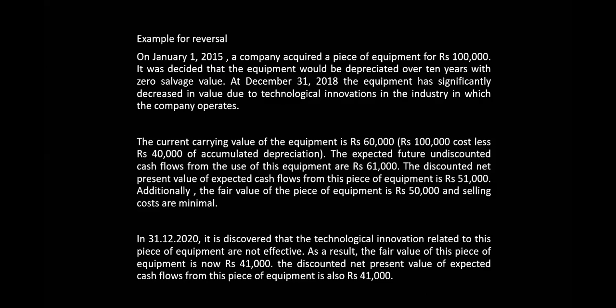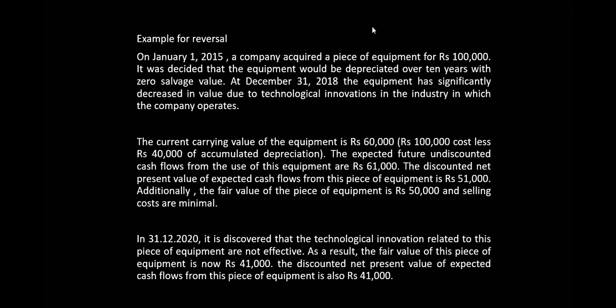At December 31st, 2018, how many years? 2015, 16, 17, 18. 4 years later, there is a significant decrease in value due to technology innovation in the industry in which the company operates. So technological change, the product has drastically changed. So thereby your product is getting outdated, like Nokia. You know Nokia phone and the Samsung smartphone. The difference. Nokia, no one is buying now, even though they later on introduced the new technology. Anyway, I think this 4 years period is very clear. The current carrying amount of the equipment is 60,000.